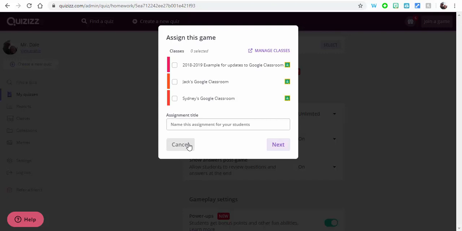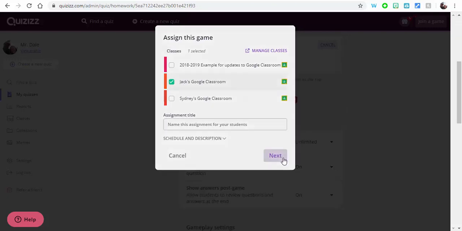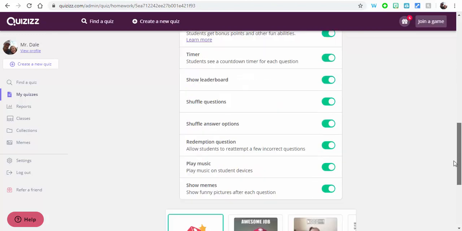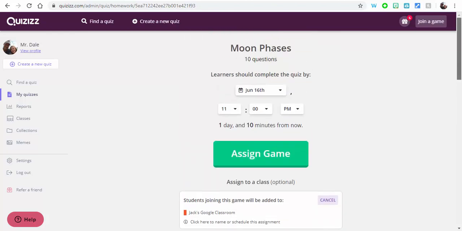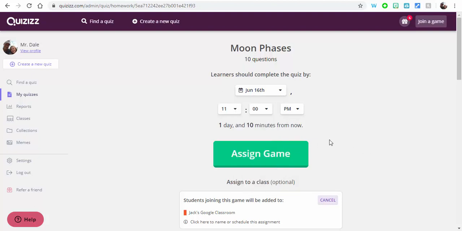So you can just select it, hit next, and it goes right into the Google Classroom that you have selected. That is a really nice feature to have. Go ahead through, check out some more of these things if you want to. You can see when they should have this all completed. If you'd like, you can have that set up.